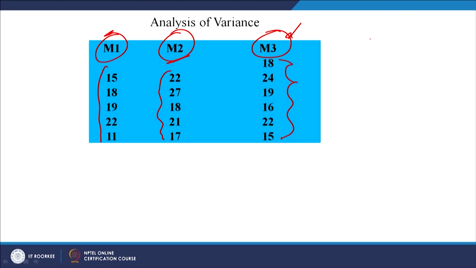Now, the question is: is there a significant difference in the effectiveness of these 3 teaching methods? How would you frame the null and alternative hypotheses?